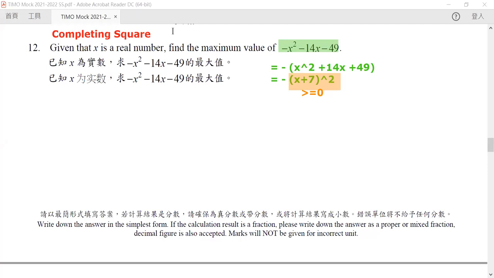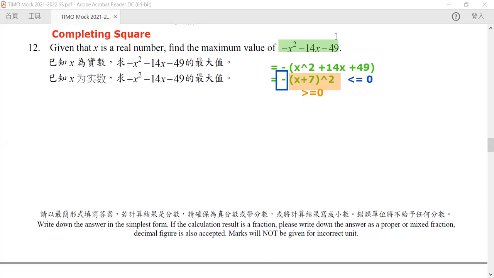But since we have a negative sign at the very beginning, the whole expression is always smaller than or equal to 0, because it's the negative of a positive number. So what's the maximum value? 0, right? Because it cannot be a positive number. That would mean a square is a negative number, which is impossible.